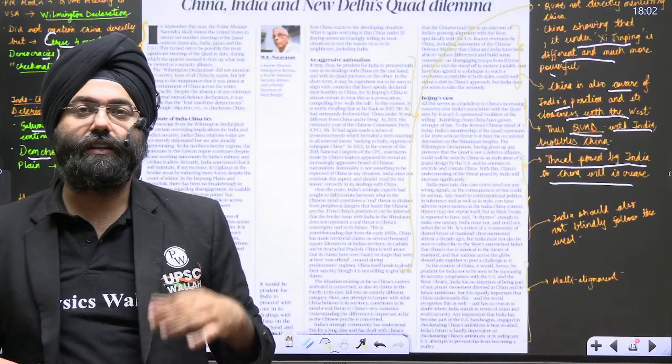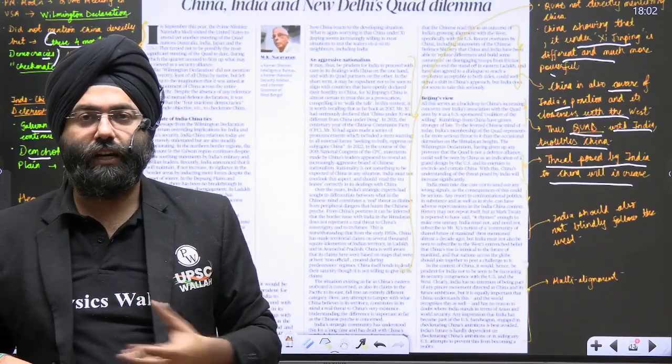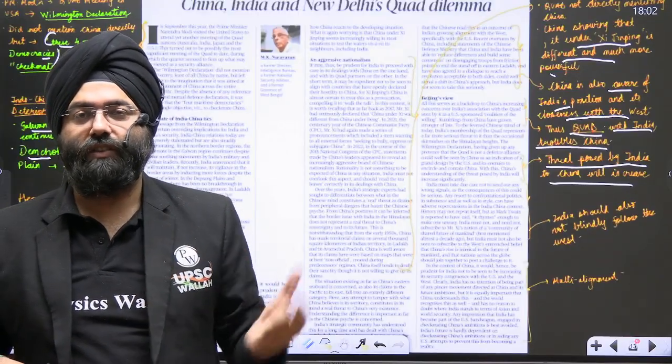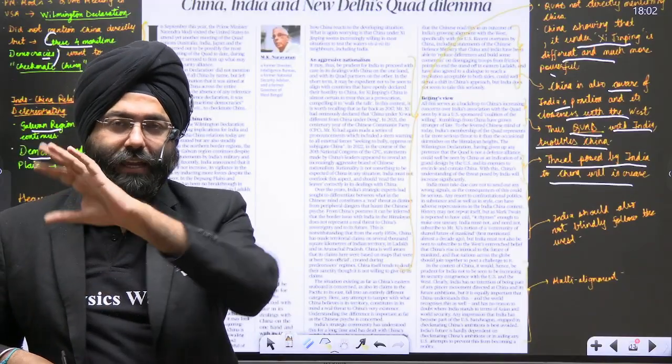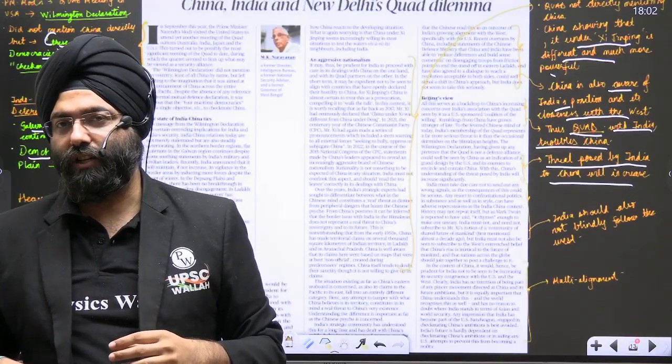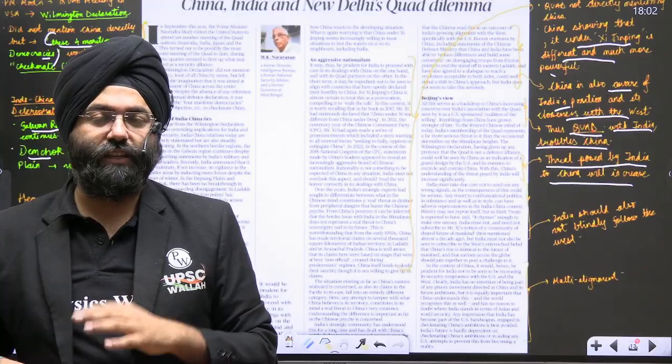That is something that neither the United States, nor India, nor Japan, nor Australia, nor other Western countries want, for that matter, nor any of the countries of the South China Sea or East China Sea want it.